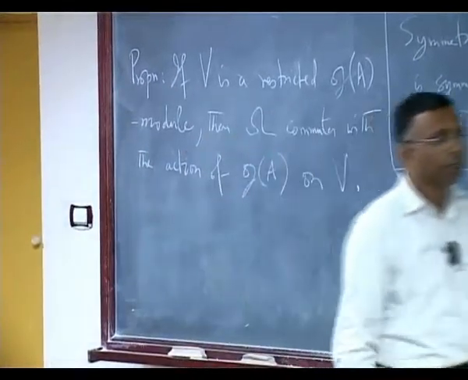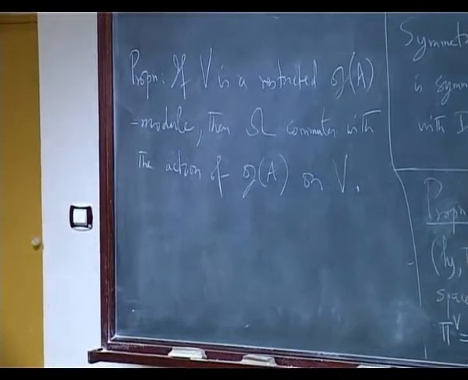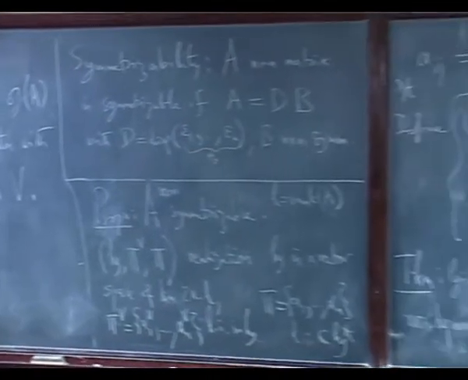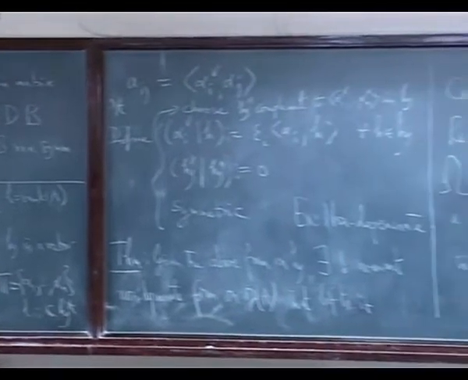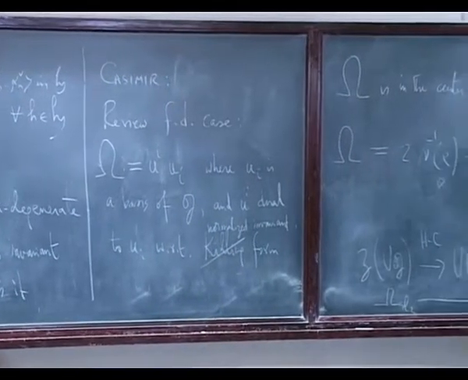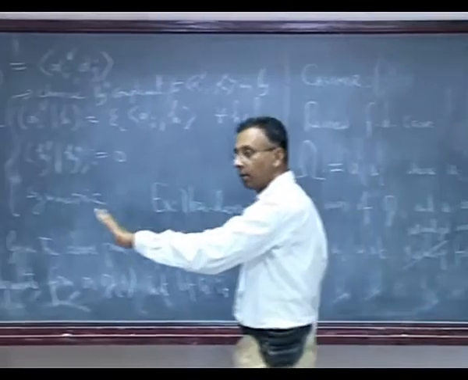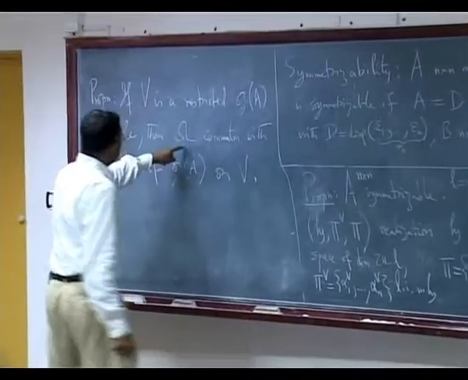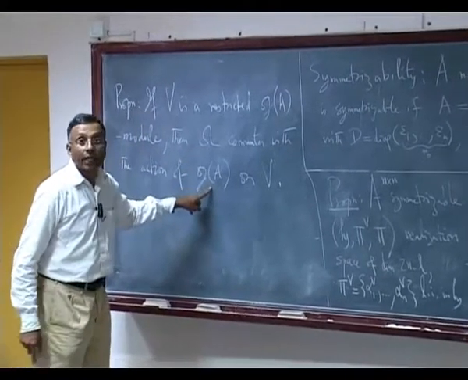Never mind for a minute what is restricted, but this is the analog of this statement. The category of modules that we will be interested in will be restricted, whatever that means. And what this is saying is gamma commutes with the action of GA on V.